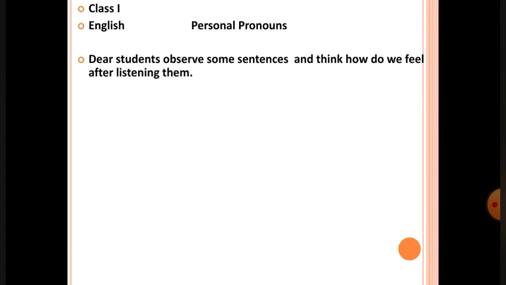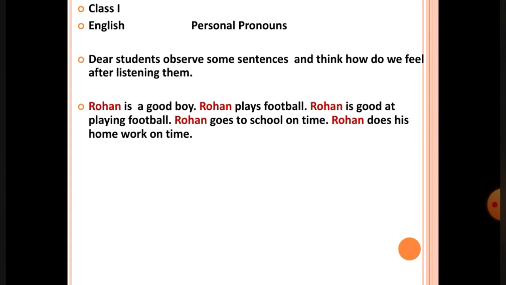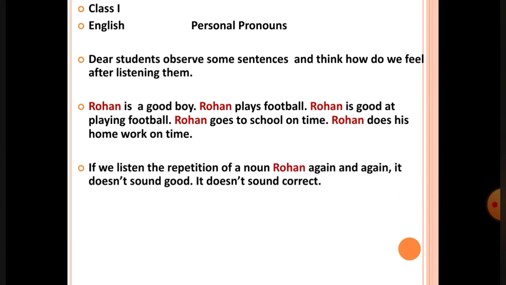Dear students, observe some sentences and think, how do we feel after listening to them? Rohan is a good boy. Rohan plays football. Rohan is good at playing football. Rohan goes to school on time. Rohan does his homework on time. If we listen to the repetition of a noun, Rohan, again and again, it doesn't sound good.